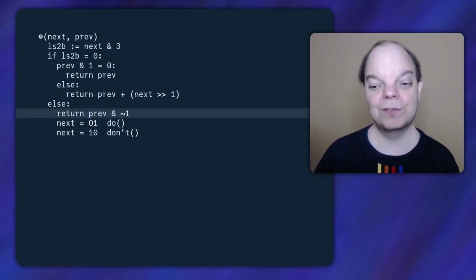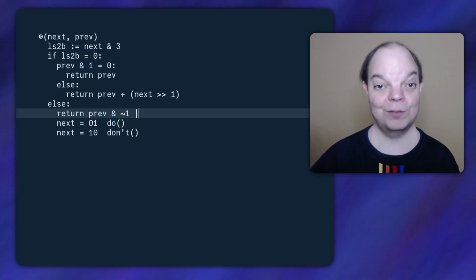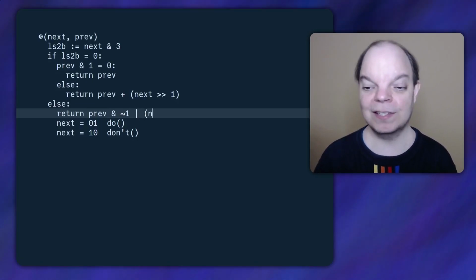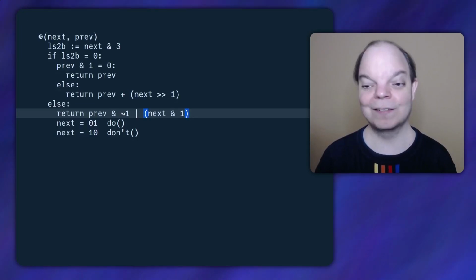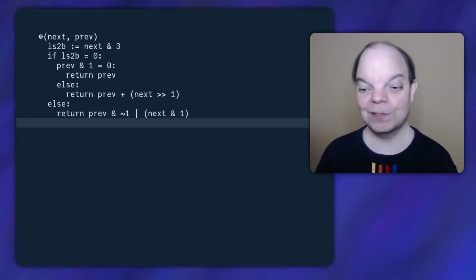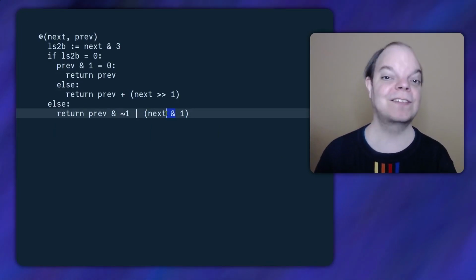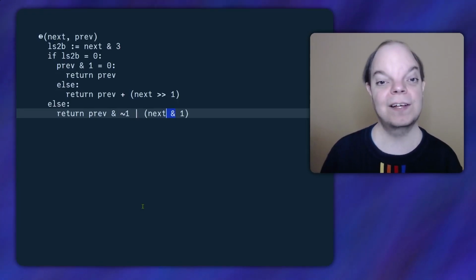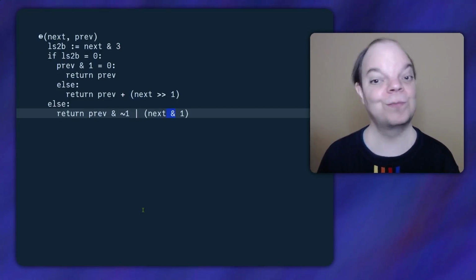And then we're going to bitwise OR it in order to place the last bit. And the last bit is next and 1. This should be reasonably doable in Funciton because all these bitwise operators are literally just nands. Alright, let's start implementing. What is the top level operation in this function?